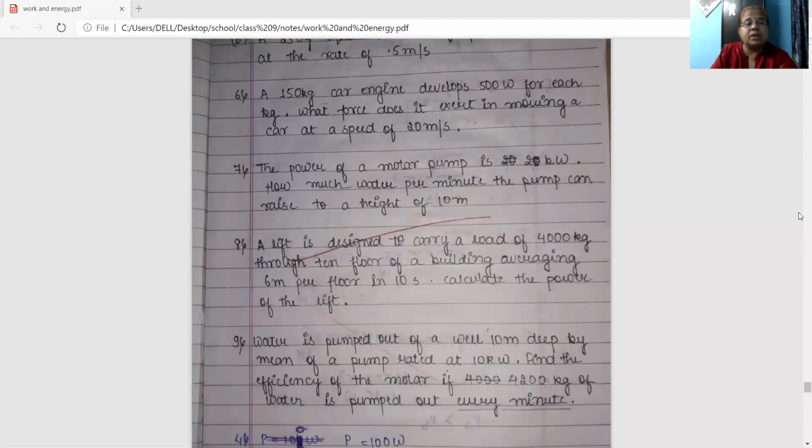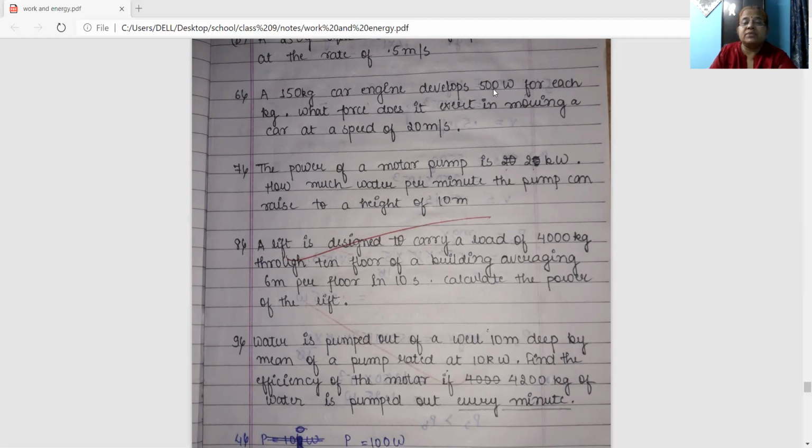Now come to number 6. A 150 kg car engine develops 500 watt for each kg. What force does it exert in moving a car at a speed of 20 meter per second? Here the mass of the engine is given as 150 kg. Power is given as 500 watt for each kg.